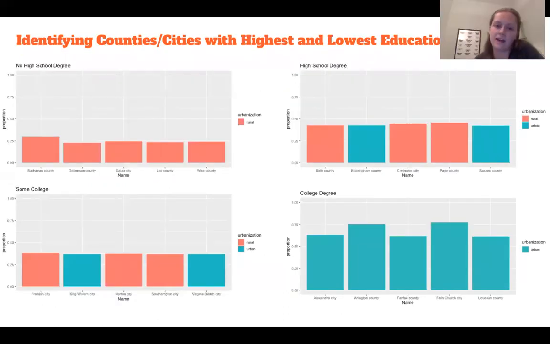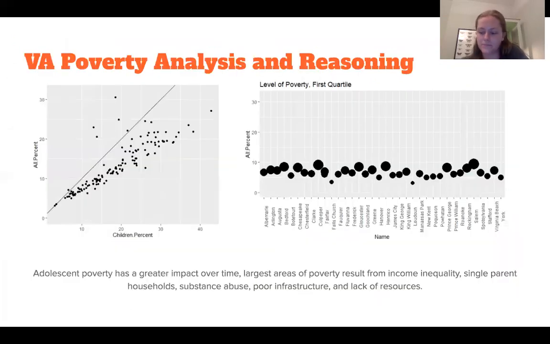So I wanted to identify the counties with the highest and lowest levels of education attainment. So these top two graphs show the counties with the lowest education attainment, while the bottom two graphs show the counties with the highest education attainment, and particularly looking at the proportion of adults that did not graduate high school. You notice that all of the counties are rural, whereas in the counties with the highest education attainment, all of them are urban. So that, in conclusion, shows that urban counties in Virginia have higher levels of education attainment overall.